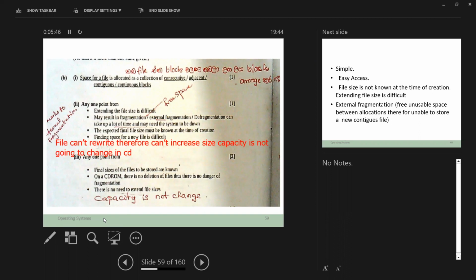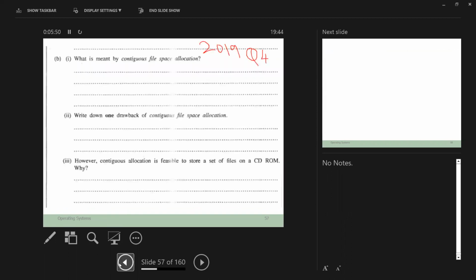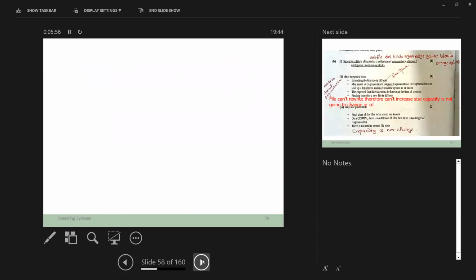Next one, disadvantages. Write one drawback of contiguous file space allocation.